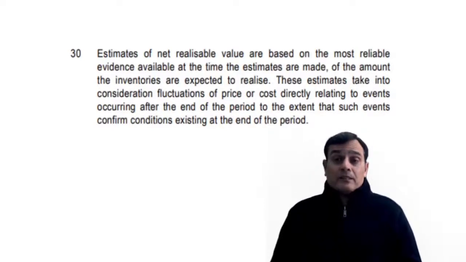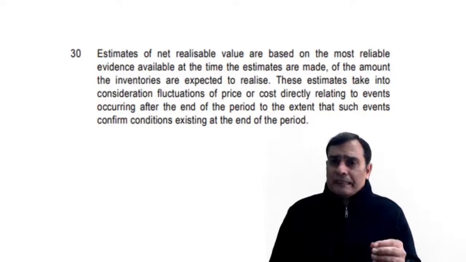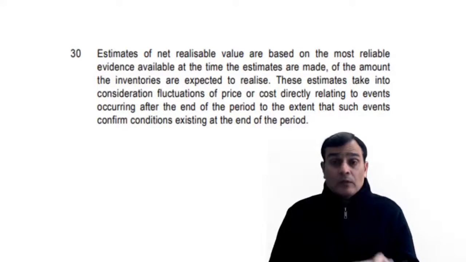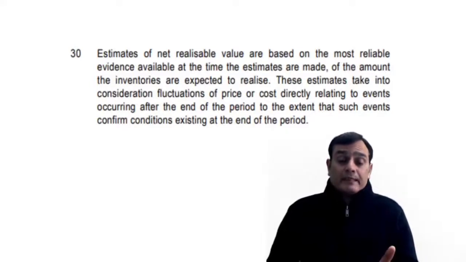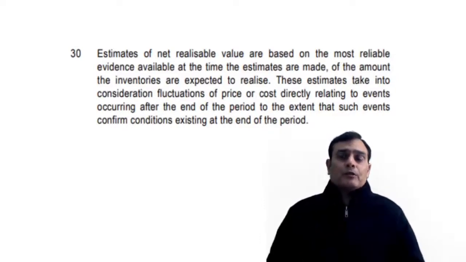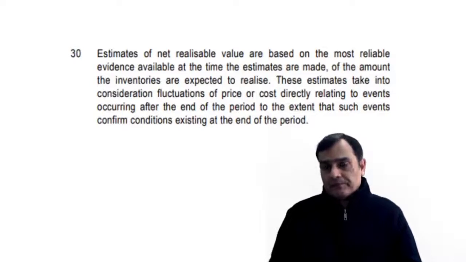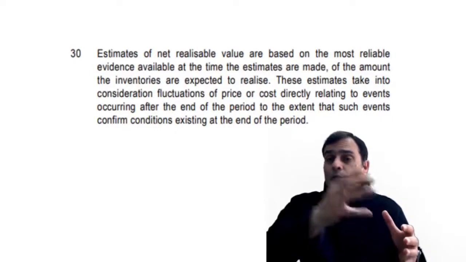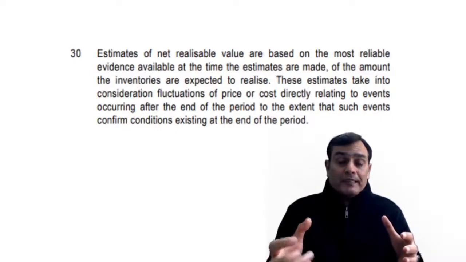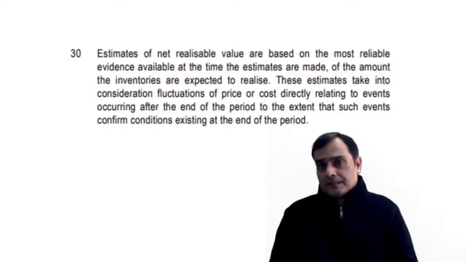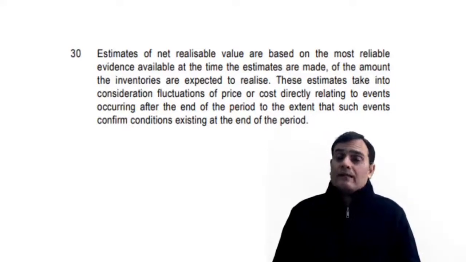The defect was present on the balance sheet date, and it doesn't make a difference even if the entity was not aware of the condition being present on the balance sheet date. What is important for Ind AS 10 is that there must be a condition which is present on the balance sheet date. The knowledge of the condition on the part of the entity is not relevant. So since it's a manufacturing defect, the condition was present, and once the inventory is sold post balance sheet date, the sale provides evidence that the condition was present. Which means I'll have to go back and make changes in the inventory valuation in the balance sheet.